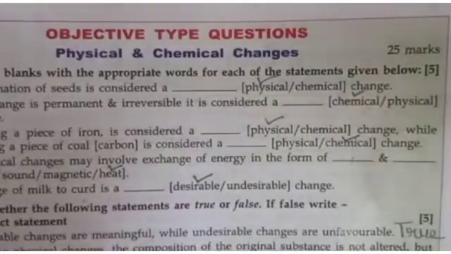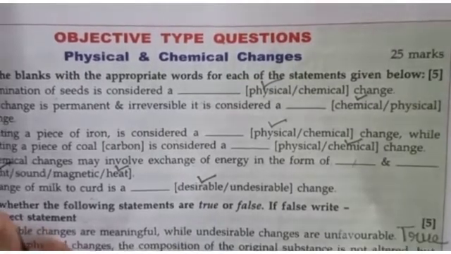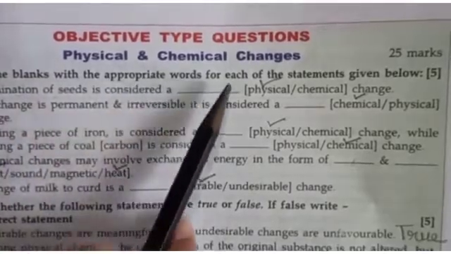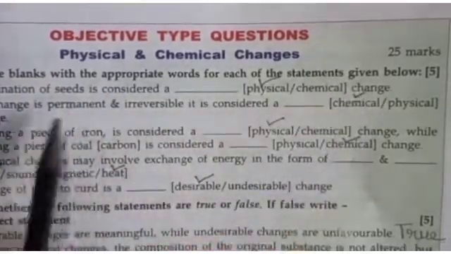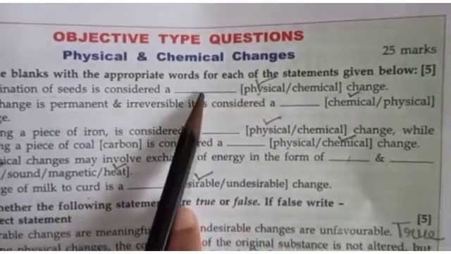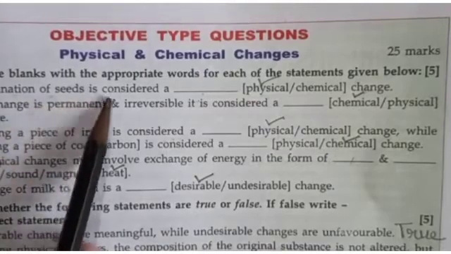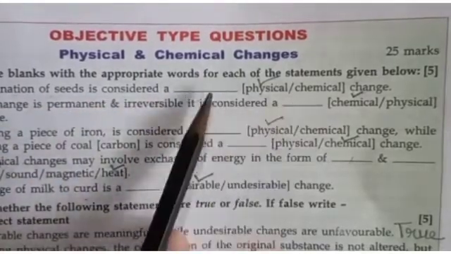Now students, open page number 19 of your book and let's solve objective type questions. Here we have question number 1. Fill in the blanks with the appropriate words for each of the statements given below. Options are given here and you have to choose them, and then write them in the blanks. First one: germination of seeds is considered a dash change. What is the answer?